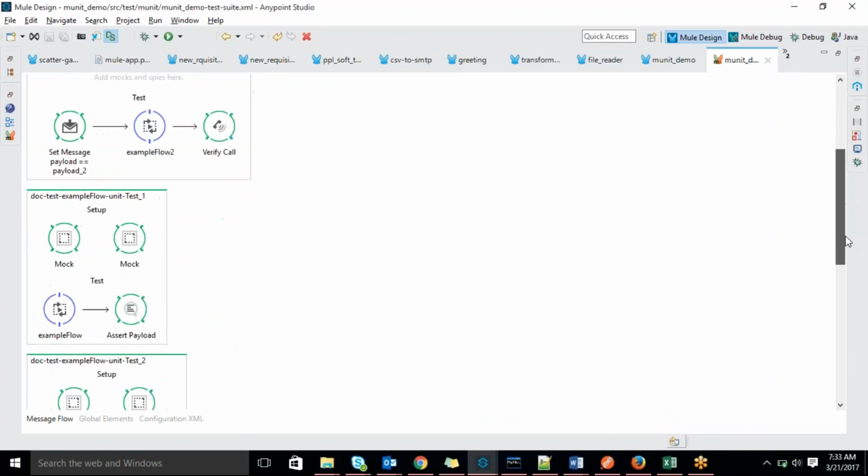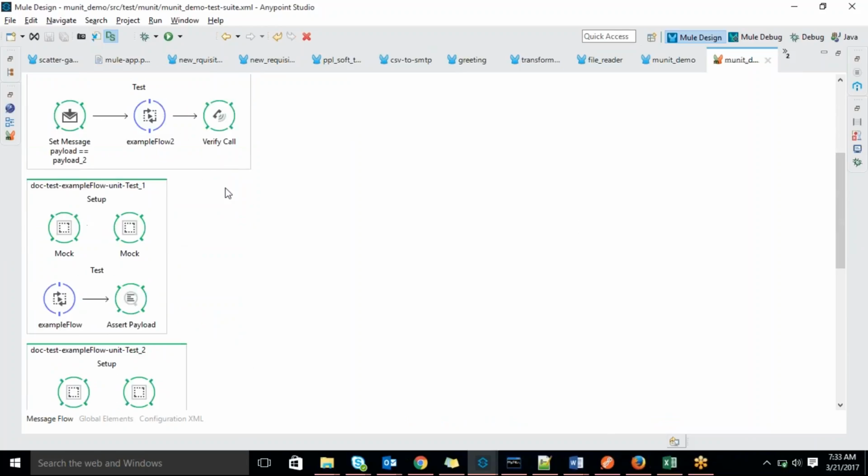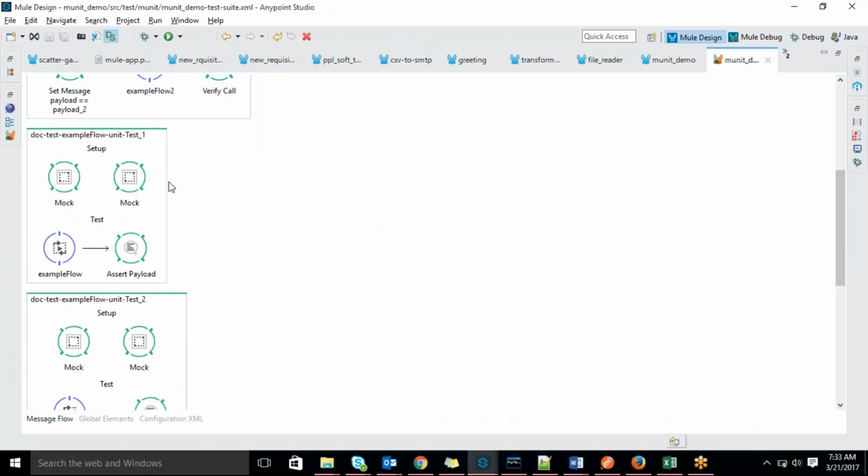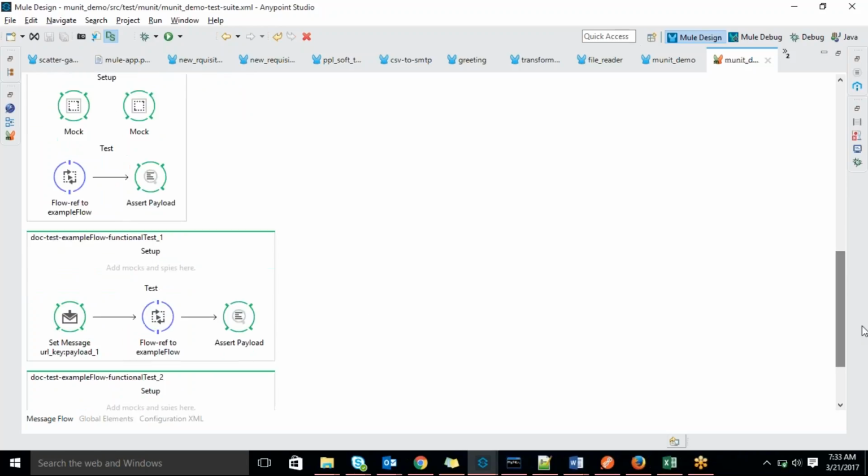Okay. So next, once you have done the subflow, you have to write the test cases for the main flow also. This is the main flow. Then again you have to write the functional test case also. Functional test case means we have to test whether the whole flow is executing or not.